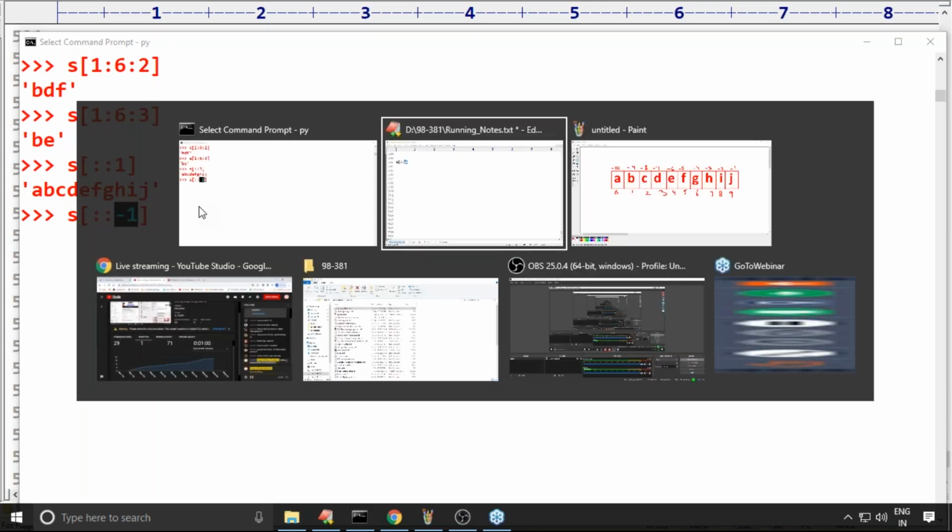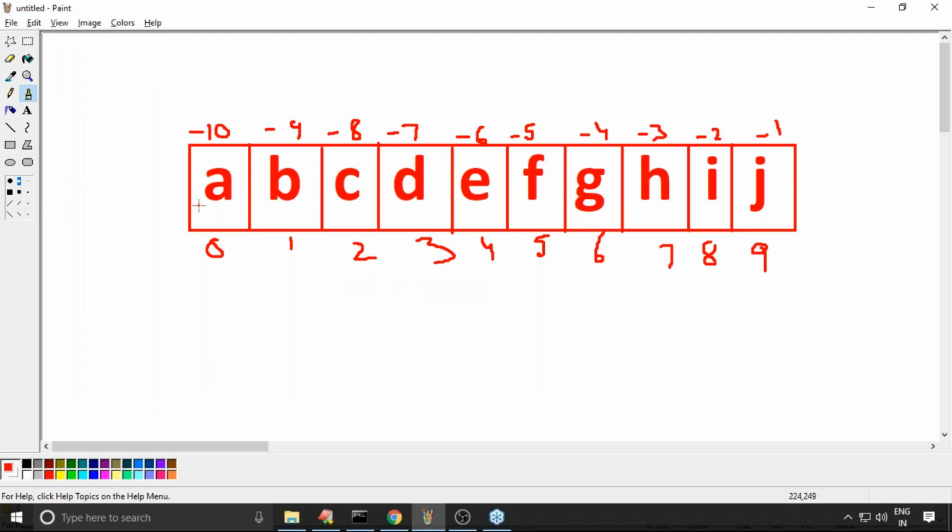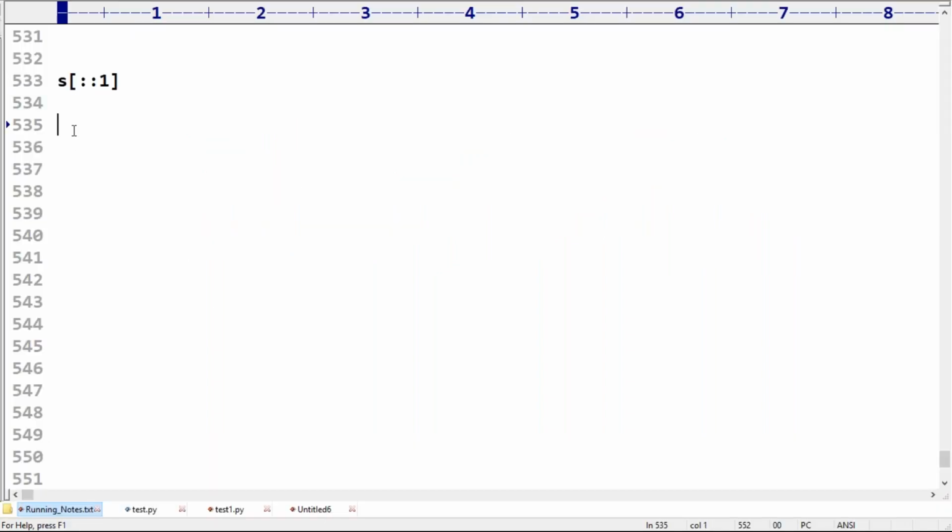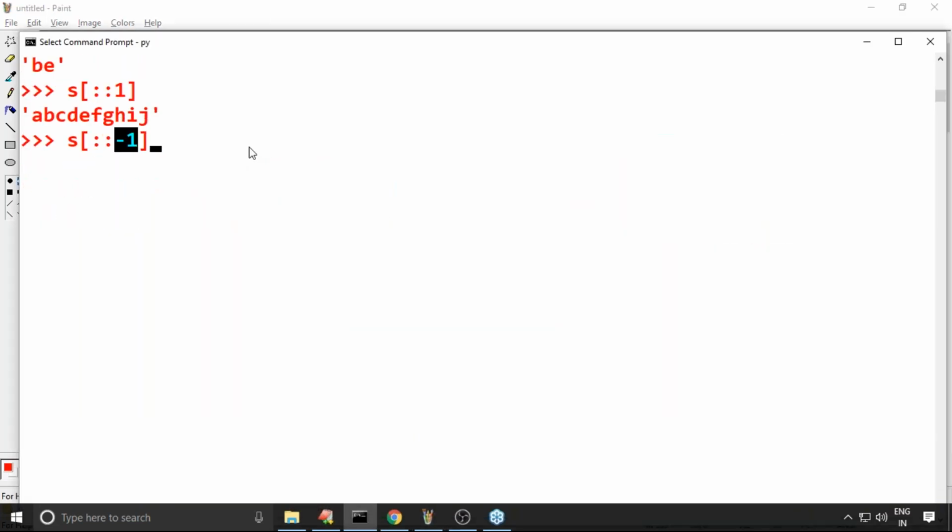So in backward direction, can anyone please tell what the answer is now? J to A: J, I, H and so on, in backward direction we are going to get. Using the slice operator, how can you get the reverse of a string? Can anyone please tell? Then we have to take S of colon minus 1. Observe carefully. J to A, everything is there. J to A itself is the answer. Perfect. Clear, right? The reverse we are going to get, sir.